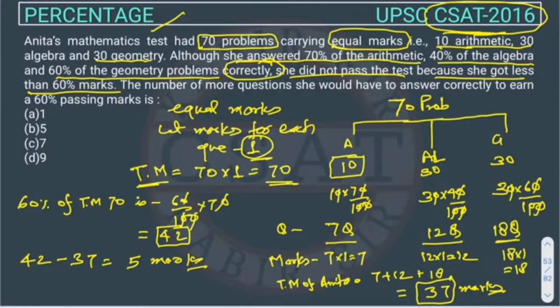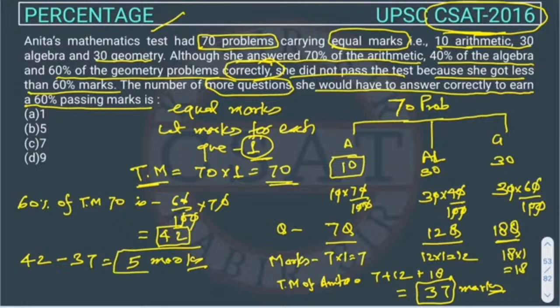Now he is asking the number of more questions she would have to answer correctly to earn the 60% passing marks. So she has to earn 5 marks more to pass the exam. But the question is asking for the more questions she has to solve. Each question, we assumed here, has 1 mark.